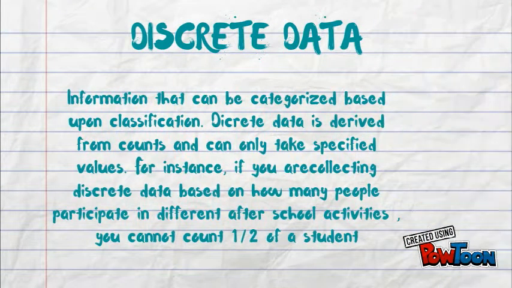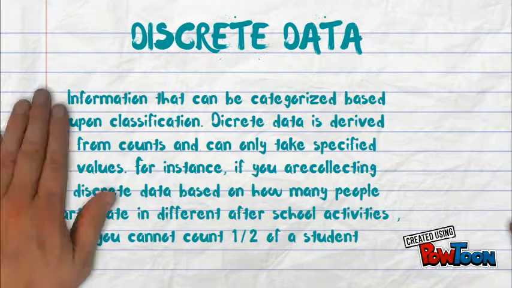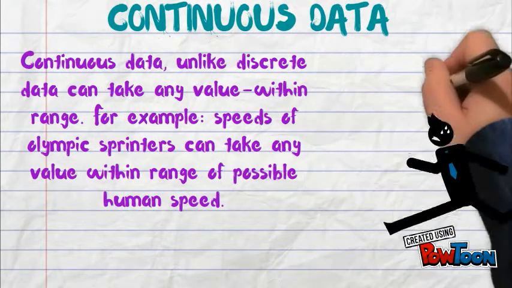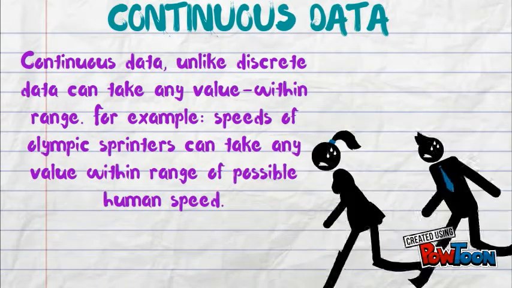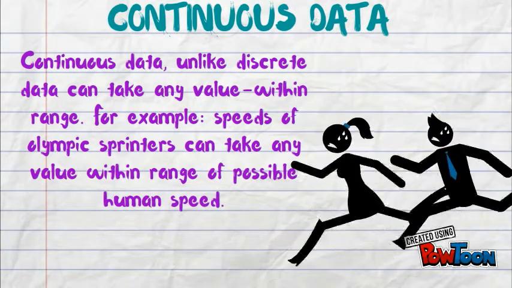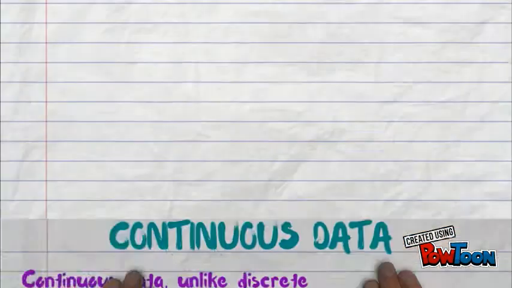Discrete data is information that can be categorized based upon classification. Discrete data is derived from counts. It can only take specified values. For instance, if you're collecting discrete data based on how many people participate in different after-school activities, you cannot count half of a student. Continuous data, unlike discrete data, can take any value within range. For example, speeds of Olympic sprinters can take any value within range of possible human speed.